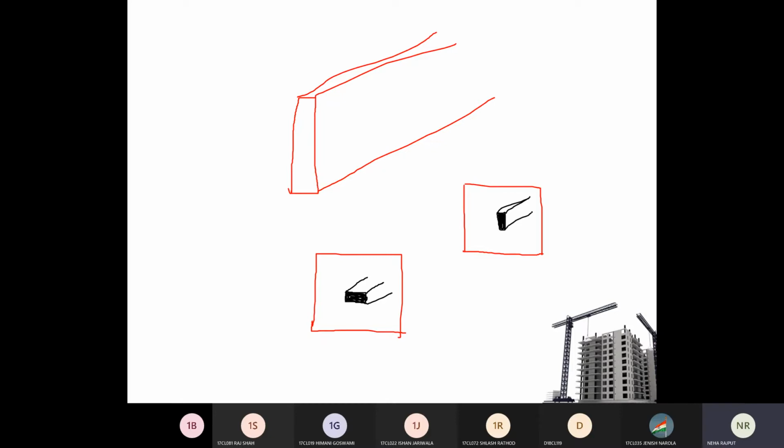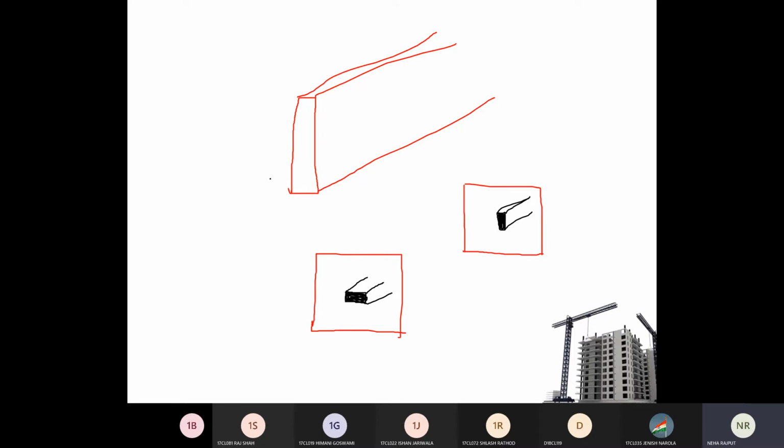So the purpose of providing shear wall is to resist the lateral force only, either wind load or earthquake load. It is not designed for taking the gravitational load. So the importance of shear wall is where the resistance of the particular building, or you can say where there is a requirement of taking the lateral force, in the strong direction of shear wall.